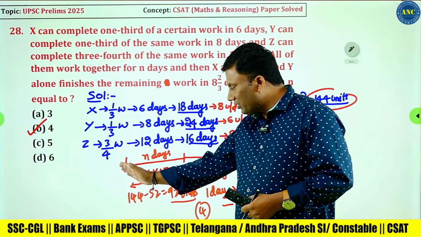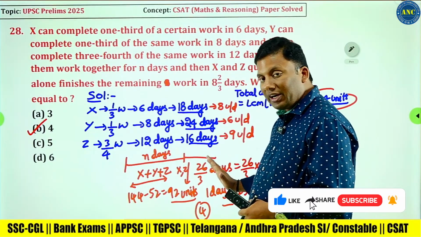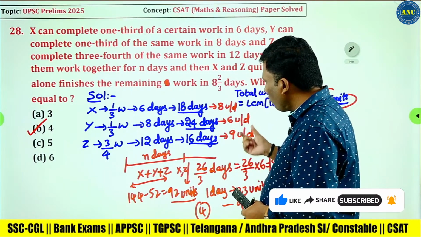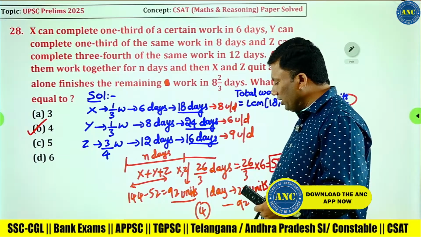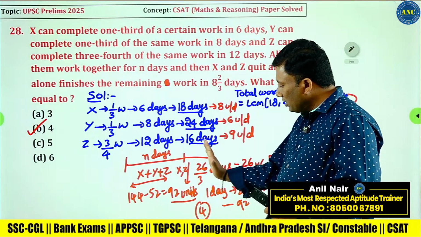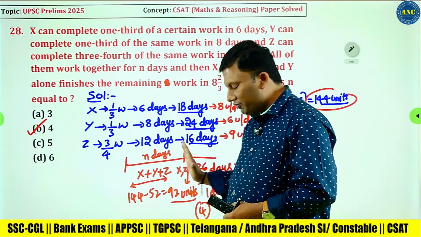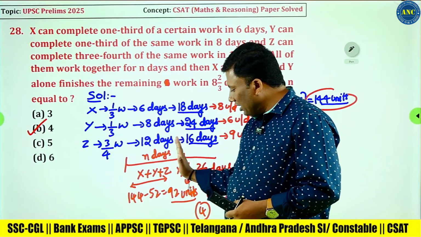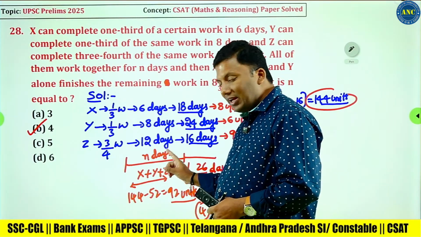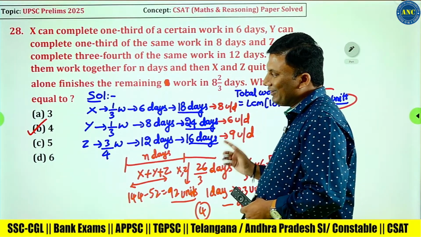X, Y, Z, all of them started working. After some days, X, Z left. Y only worked for 8 2/3 days, which is 26/3 days. Y in one day will do 6 units, 26/3 into 6, which is 52 units. So Y alone did 52 units. Out of 144, 52 over, remaining is 92 units. Who all did these 92 units? X and Y and Z. In one day they will do 23 units, to do 92 units, 4 days.